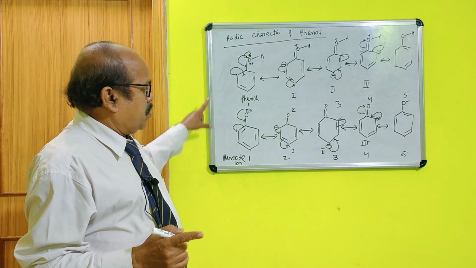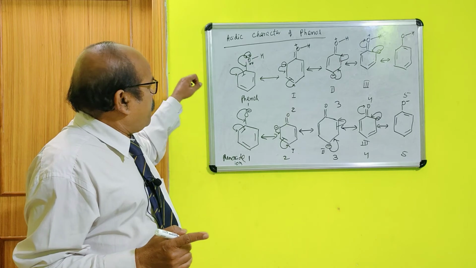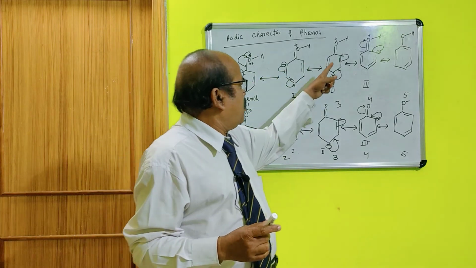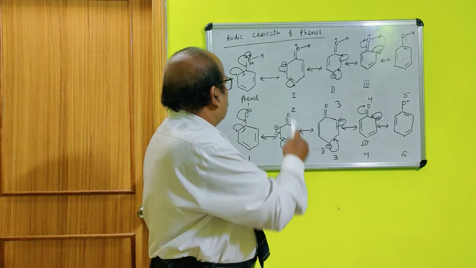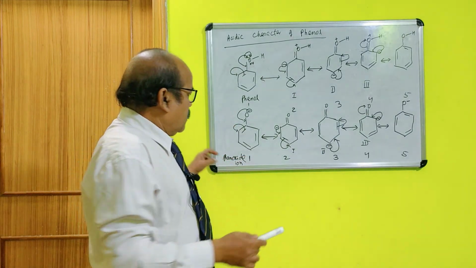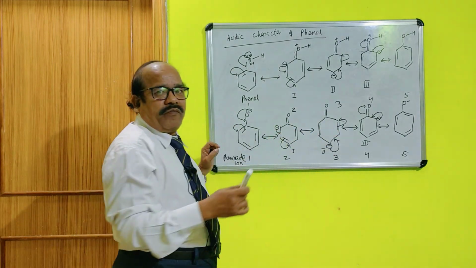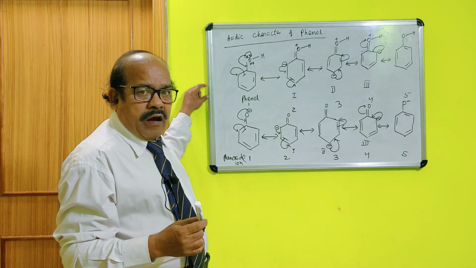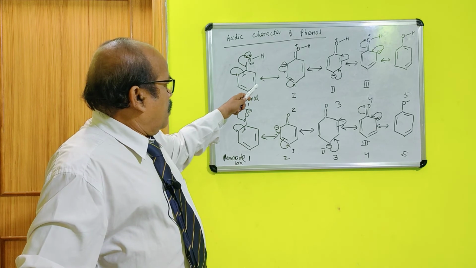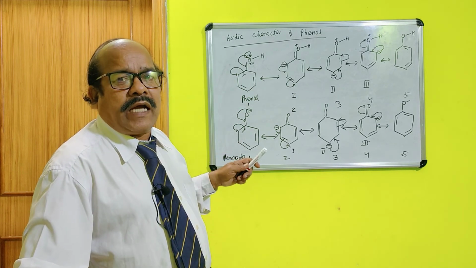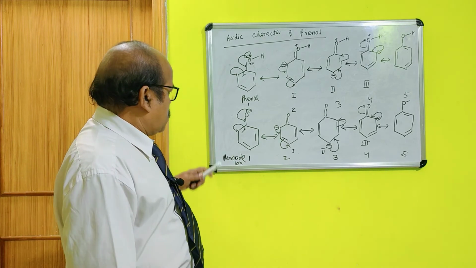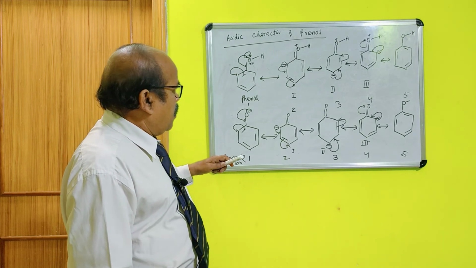The same number of resonating structures we have found here. But in the first case, there is charge separation. Here you will find positive charge and negative charge in all these cases. But here, the same negative charge throughout. So, in the case of phenol, there is charge separation. In the case of phenoxide ion, there is no charge separation. Hence, phenoxide ion is more stable than phenol.